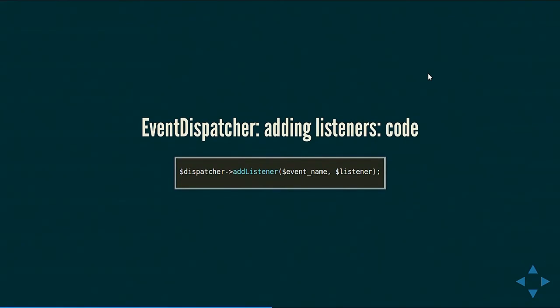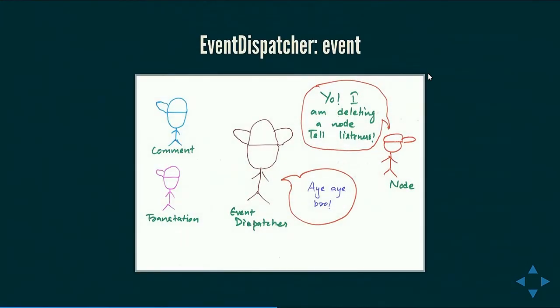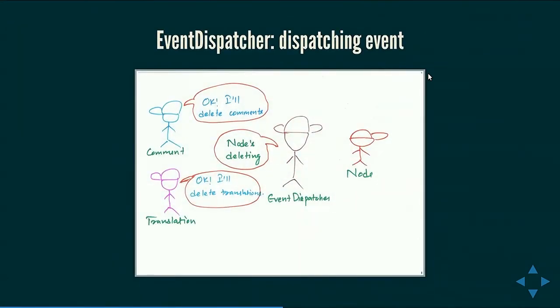So if you find this code in Drupal, that means a listener is being added to the event dispatcher. Next, the object that is taking the action, that is executing that event, informs that to the event dispatcher. And I've thrown some pirate lingo as well, because why not? And the event dispatcher then communicates that action to the comment and translation, so to the listeners. And this action of telling the listeners that an event is executing is called dispatching the event.